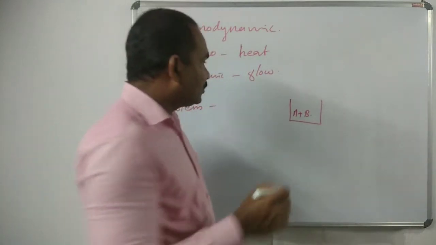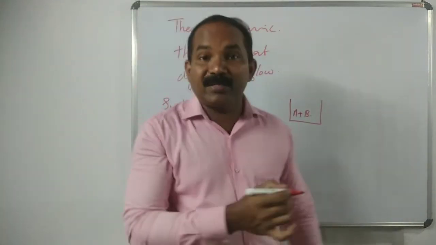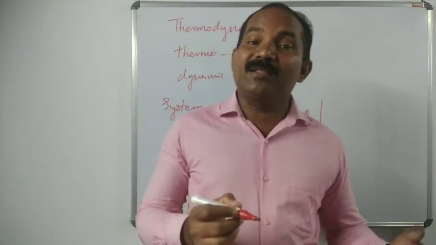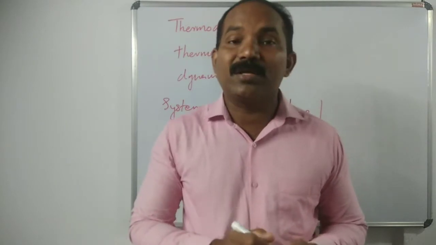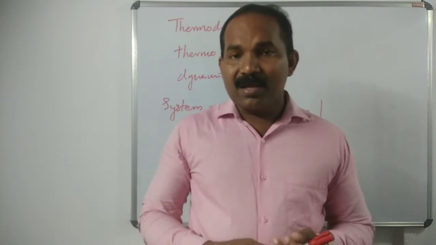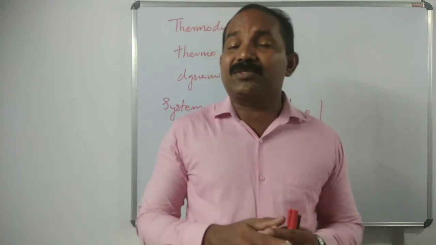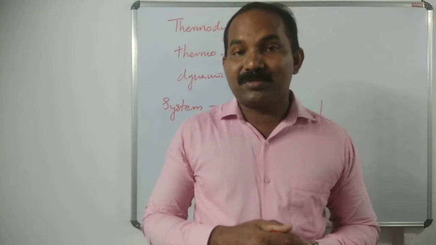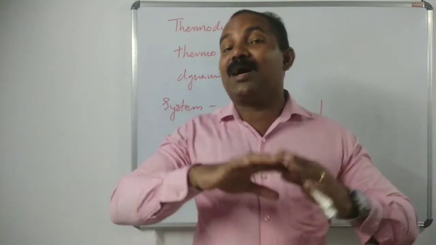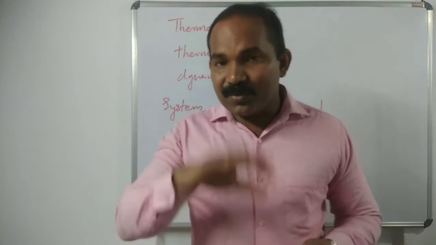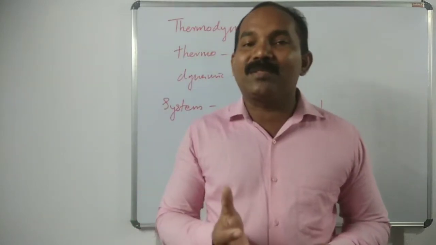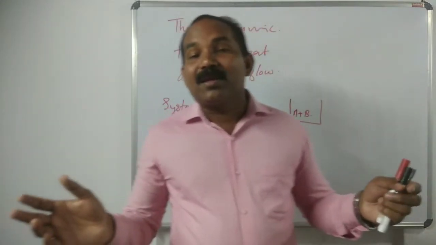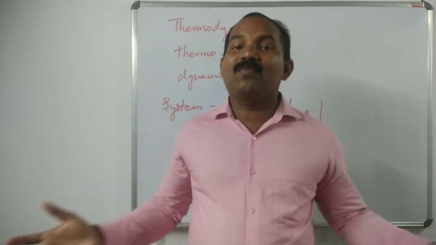Are you clear? The other part of the universe is known as surroundings. The part other than the system is called surroundings. Describing the properties of the surroundings is difficult because the other part is a very large portion, so we consider the neighborhood of the system.